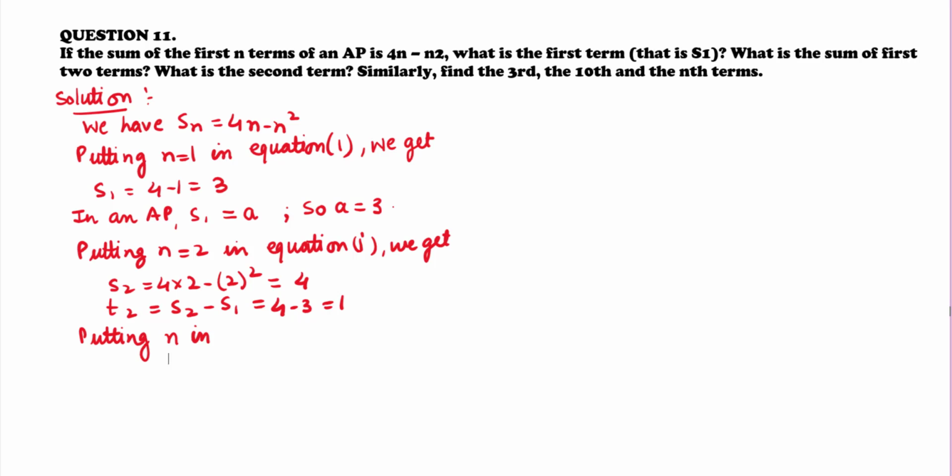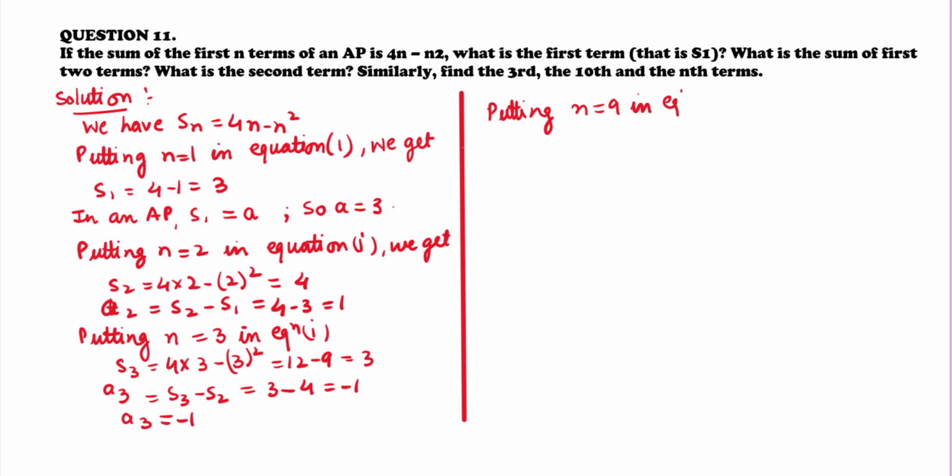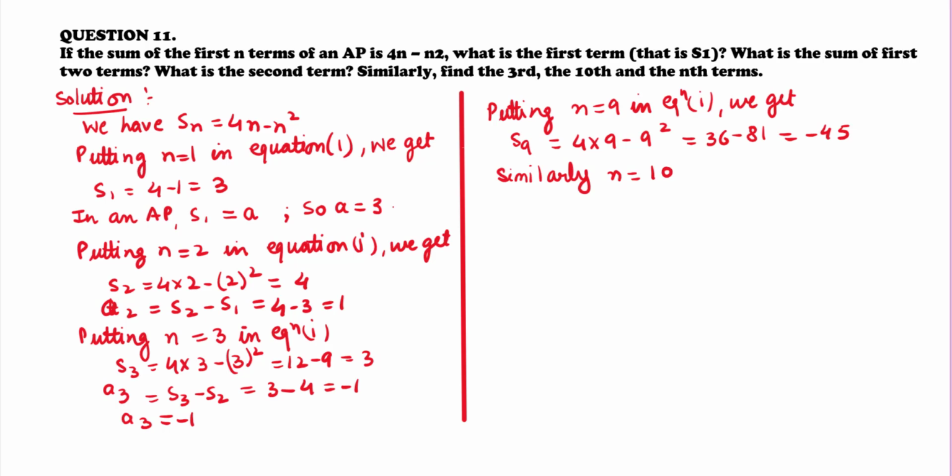So putting n is equal to 3 in equation 1. S3 is equal to 4 multiplied by 3 minus 3 whole square, that is equal to 12 minus 9, that is equal to 3. So what is value of A3? S3 minus S2. So that is equal to 3 minus 4, that is equal to minus 1. So value of A3 is minus 1. Now putting n is equal to 9 in equation 1, we will get S9 is equal to 4 multiplied by 9 minus 9 square, that is equal to 36 minus 81, that is equal to minus 45.